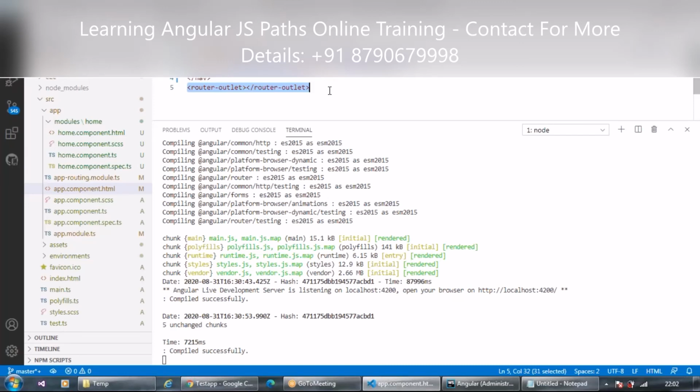Whatever you want to write in the app.component file, you can write it. If you want to add some landing page, you can add, but at the end of that HTML code, you just have to have this router-outlet tag in your app.component.html file. Right, so you are clear till this?